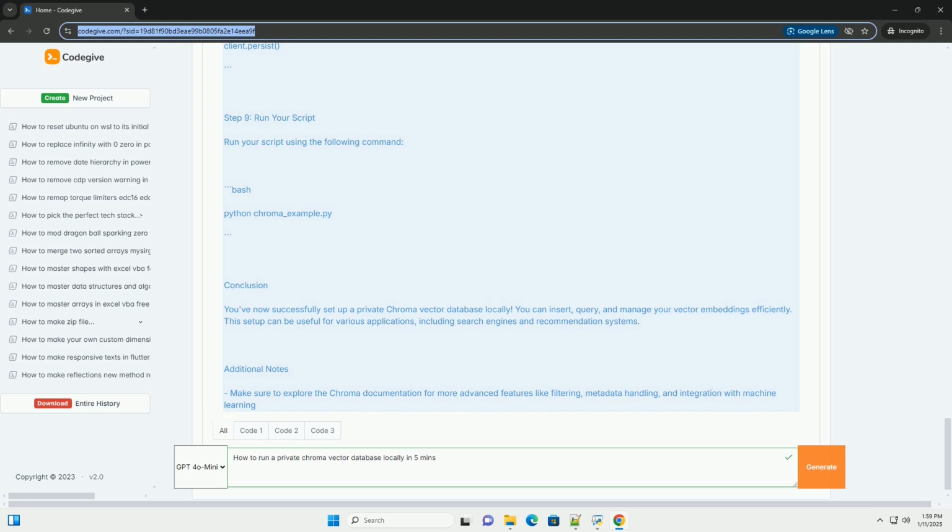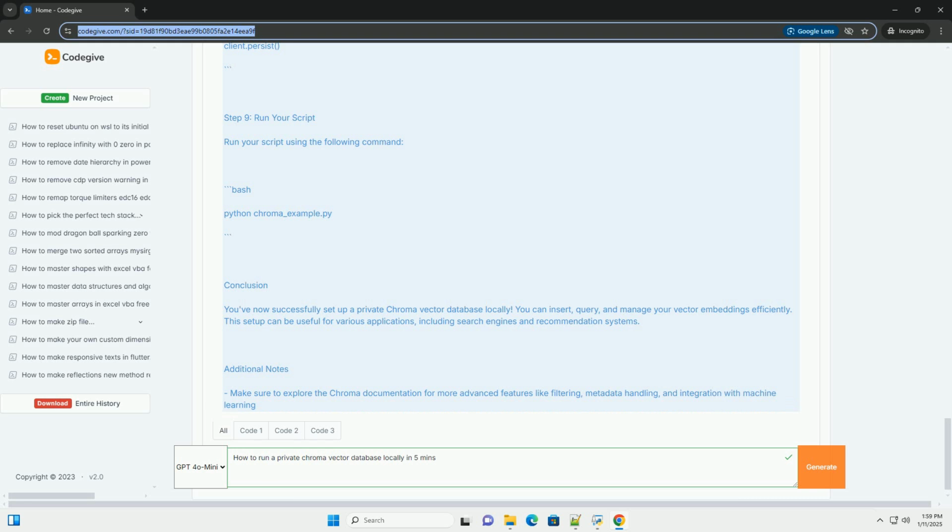4. Querying the database. A sample vector is defined to demonstrate how to query the collection. The results are printed to the console. Step 4, verify the database. After running the script, you can check the ./chroma_db directory. You should find files related to the stored database.